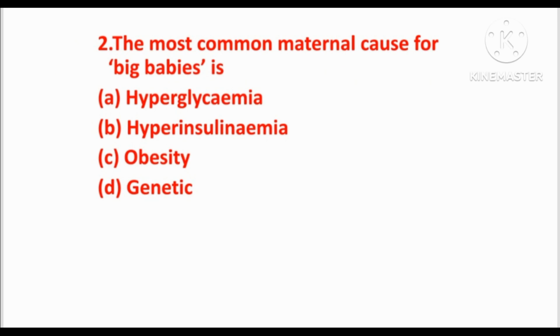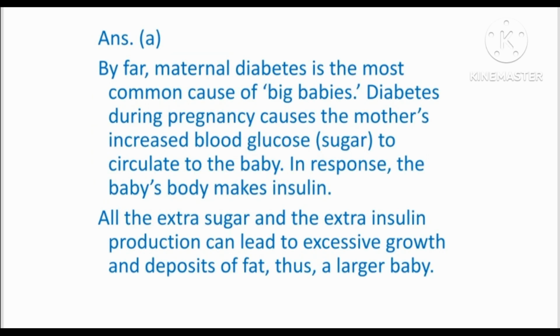Next question, the most common maternal cause for big babies is. Options are hyperglycemia, hyperinsulinemia, obesity, genetic. Answer is option A, hyperglycemia. Actually, maternal diabetes is the most common cause of big babies. Diabetes during pregnancy causes the mother to increase her blood glucose level and it will circulate to the baby.